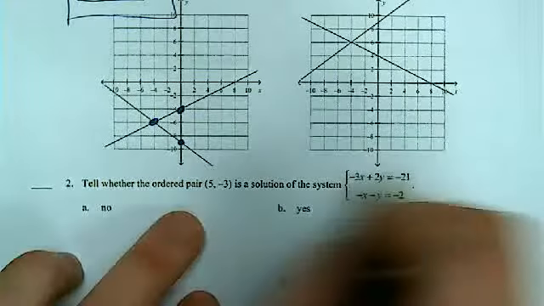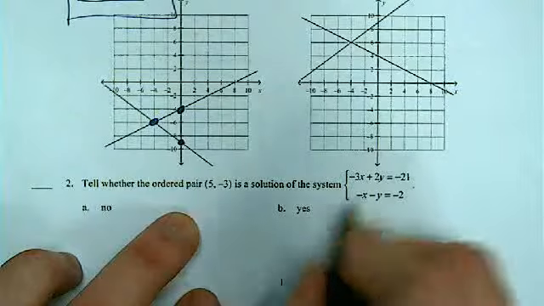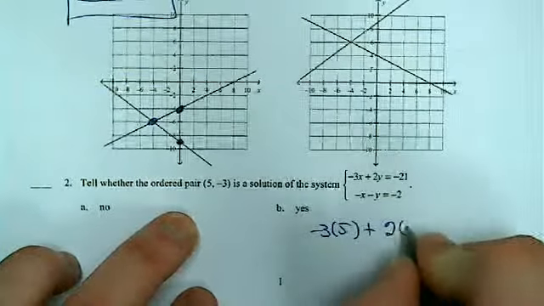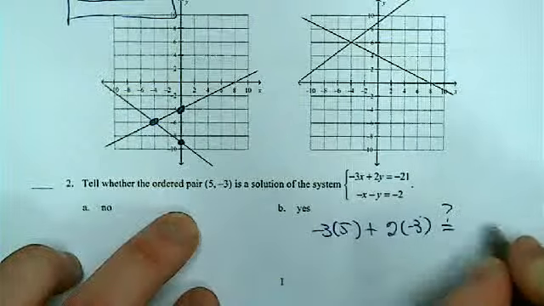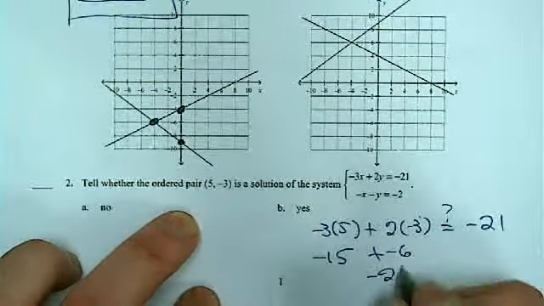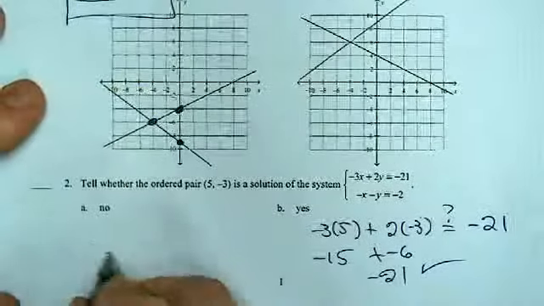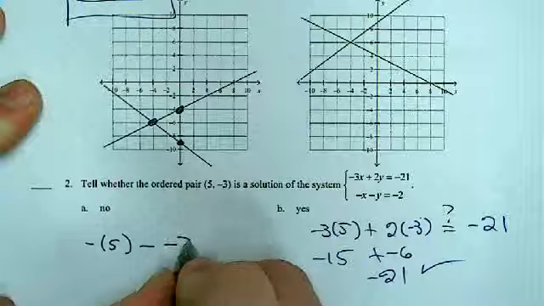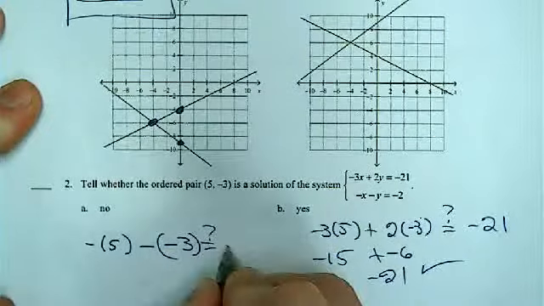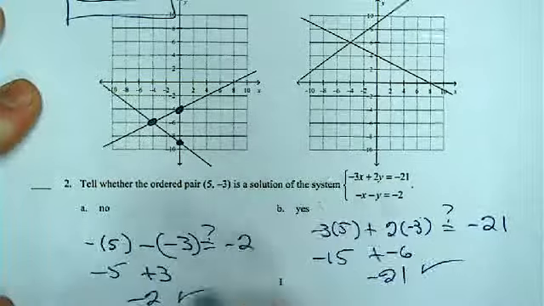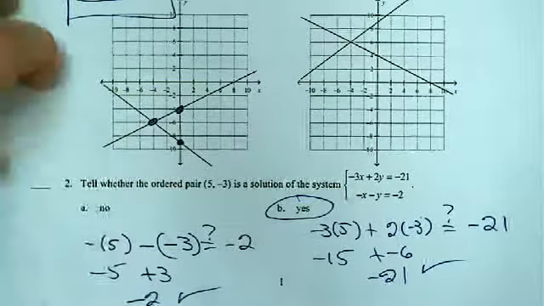So what you're going to do is plug those guys in. So for the first equation, negative 3 times 5 plus 2 times negative 3, does that equal a negative 21? Negative 15 plus negative 6 is negative 21. That checks out. Let's check the other one. Negative 5 minus a negative 3, does that equal a negative 2? Is negative 5 plus 3, that's a negative 2. That checks out. Your answer is yes.